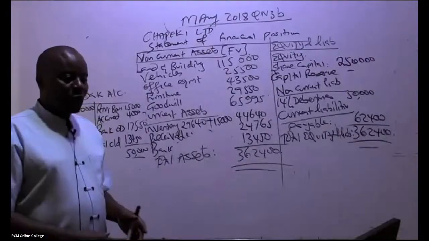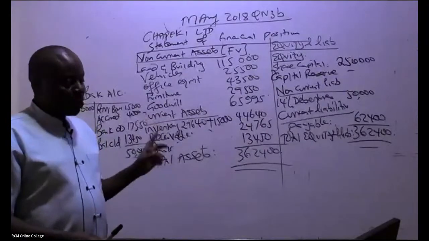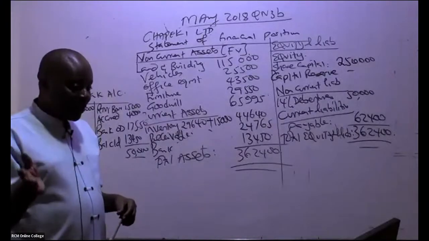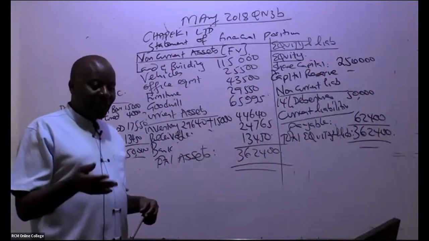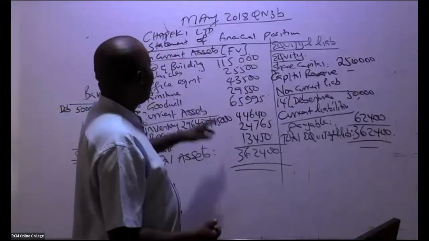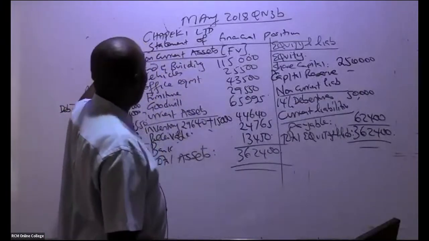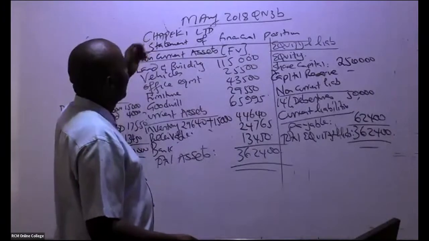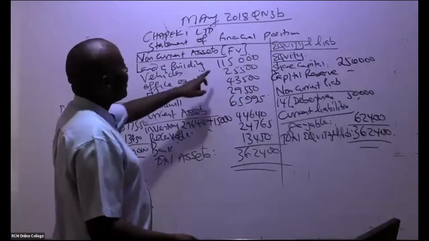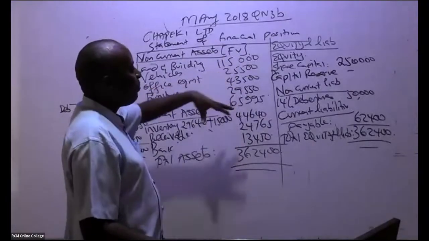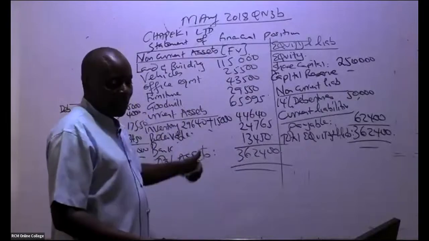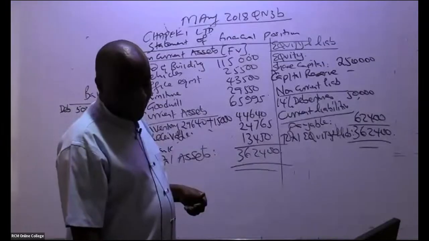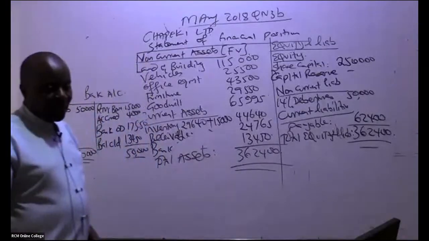But in an exam situation, it will be very hard for you to balance that question within the time. It has taken me more than 1.5 hours to do this. Maybe you have forgotten all the other procedures. But you see Roman 2, where they want you to put Chepeki Limited's statement of financial position, some of these things you don't even need any workings. You can go and post them and you'll be able to pass. So that is it, ladies and gentlemen.